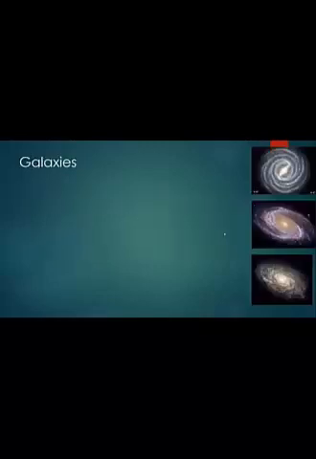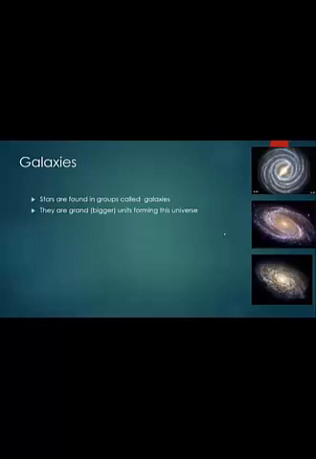On the other side, there are galaxies. What is the meaning of galaxies? Galaxies are stars found in a group, as shown in these pictures. Galaxies are bigger units forming this universe.